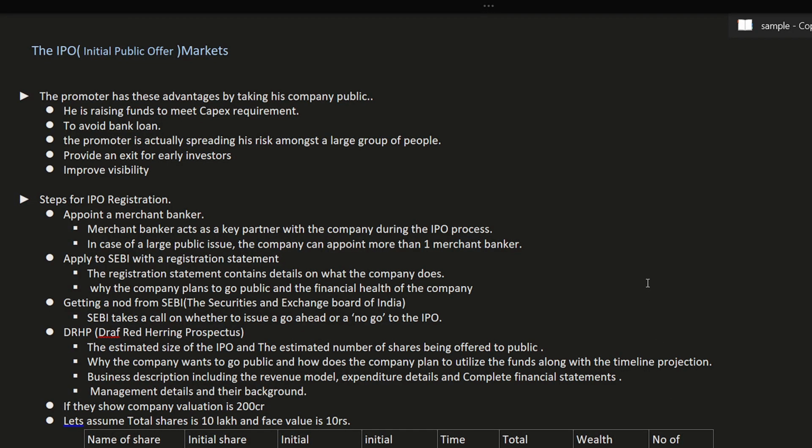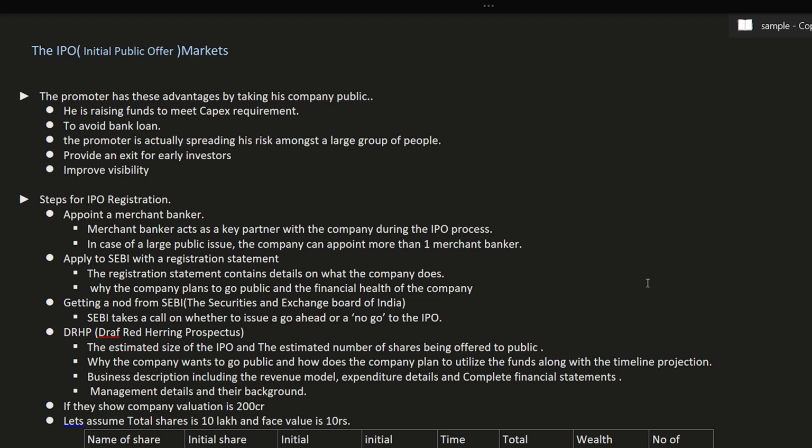So today we are going into detail on IPO. IPO, as you know, is Initial Public Offer. So what are the advantages for the promoter if he is going for an IPO? He will get the fund first. He will get the fund, and so here he can avoid the bank loan also.